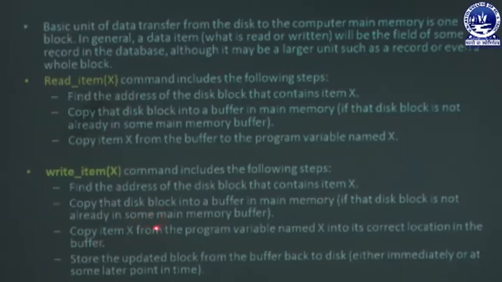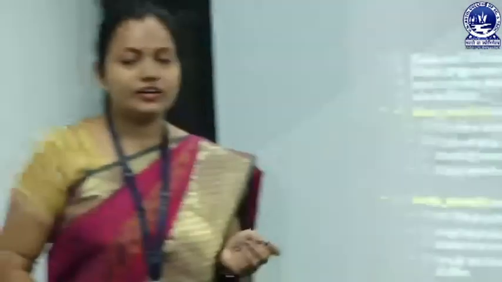So this is the detail about read item X, how we can read the data from the database system, or from the disk block, into our program variable. And next, how we can write data from a program variable to our disk block, or when we want to store data from a program variable to the database, that operation is called the write operation. So this is all about the read and write operations in a database system.